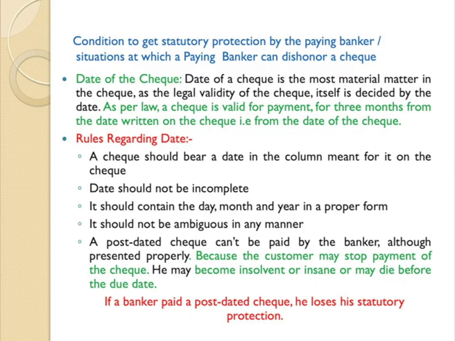Date should not be incomplete. You cannot write only the date and the month and the year. You cannot leave it open. It should contain the day, the month and the year. 1st January 2025. It should be clearly mentioned, the date, the month and the year in the column prescribed. It should not be ambiguous in any manner.